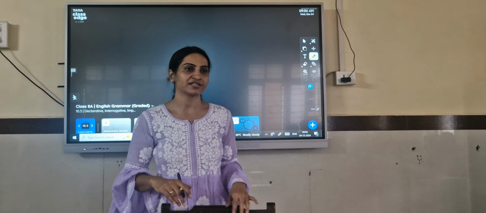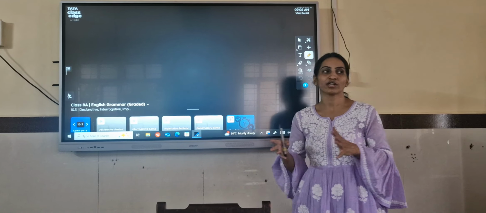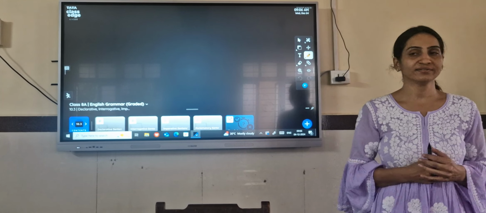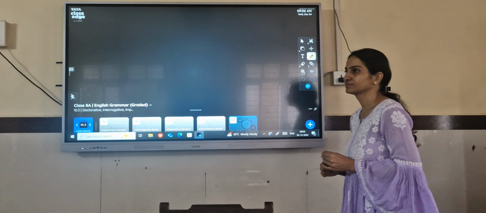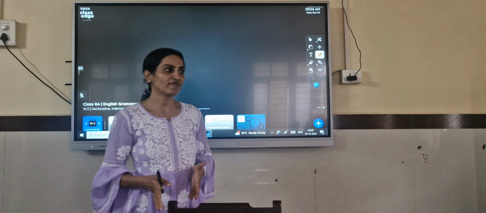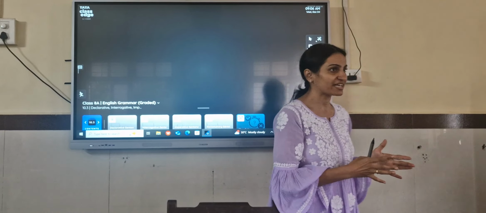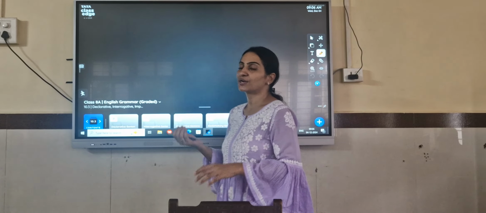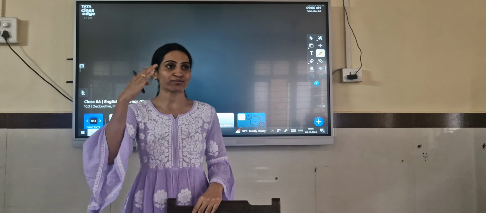Learning types of sentences. You already know the meaning of a sentence. So what do you mean by a sentence? Deepika? A group of words that makes complete sense. It has its subject and predicate. It's called a sentence. But today we are going to look into types of sentences.